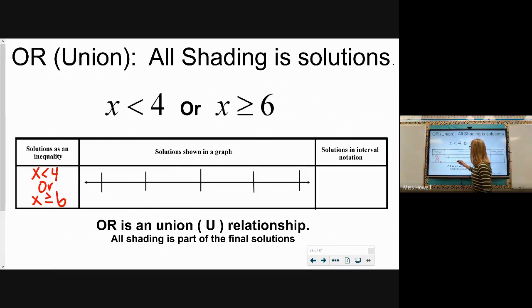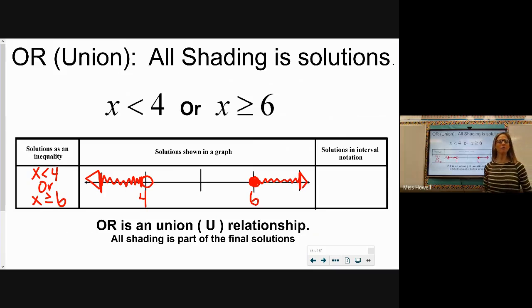All right, 4 is our smaller number. It should be down to here to the left. 6 is our bigger one. It's going to be up here to the right. All right, open circle at 4, and less than means I'll end up shading to the left, all the way to negative infinity. I don't need to do any scratch because I'm keeping that whole entire section. All right, x is greater than or equal to 6 will be a closed-in circle and a shade to the right. Again, I don't need to do scratch because I'm keeping everything when it's an or compound inequality.